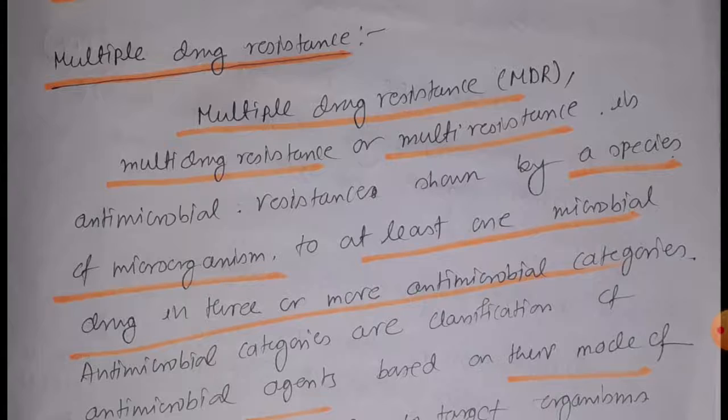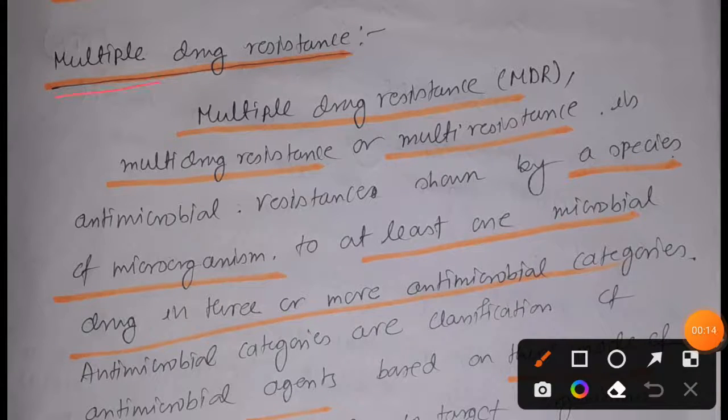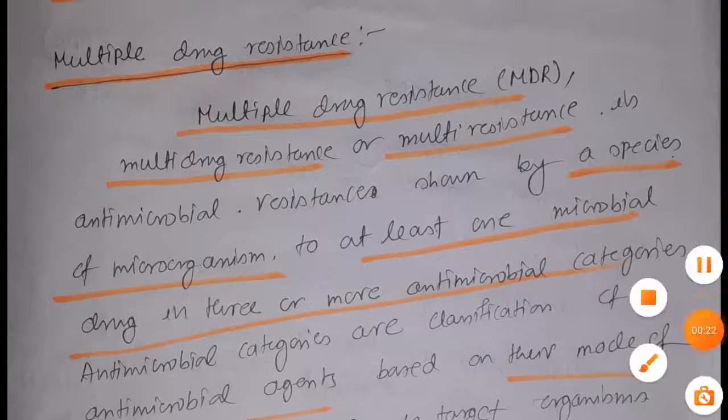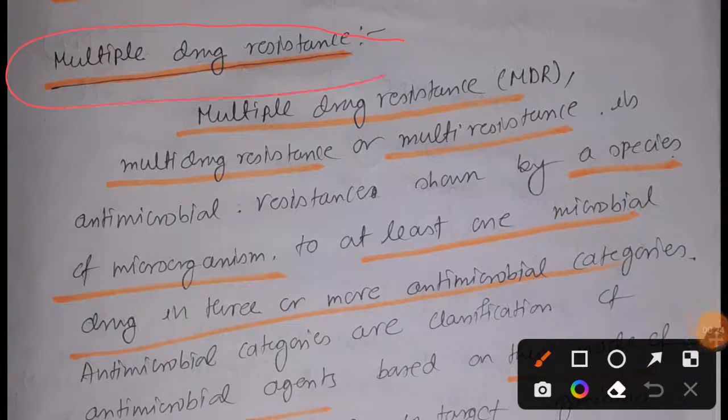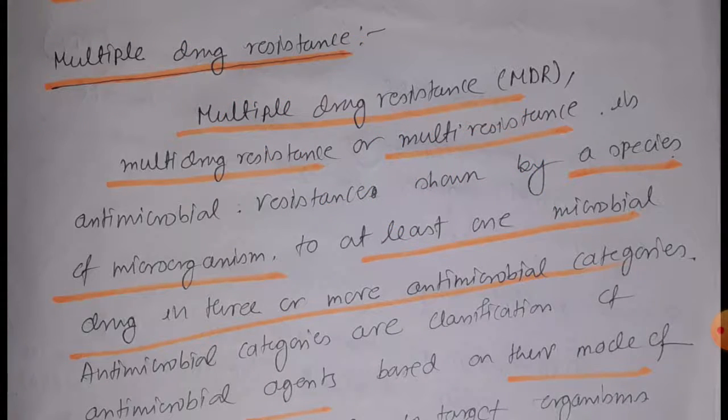Today we are going to discuss multiple drug resistance. As its name suggests, multiple drug resistance is a situation acquired by microorganisms, right? The microorganisms that have acquired multiple drug resistance have the ability to resist more than one drug. That is what the heading wants to tell us.